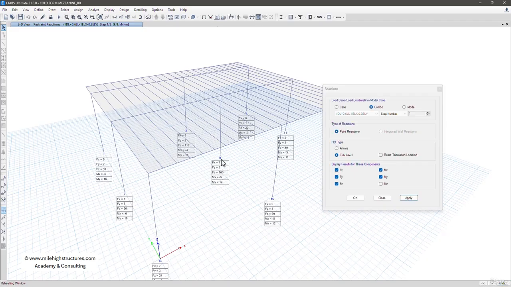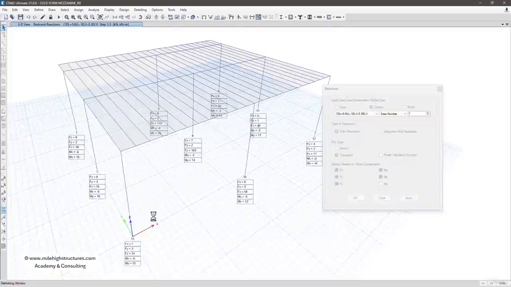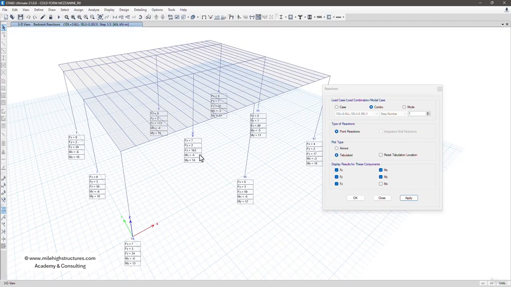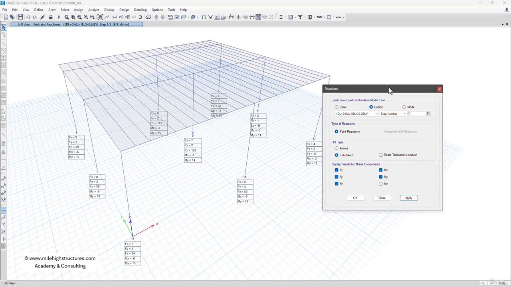So here we can see that approximately 7 kN force is the horizontal. And again 2 kN is the horizontal force along the other axis. And Fz is basically 163. That is the vertical force. And Mx is 5 and My is 14. But if we are talking about the external joints again, the forces are more or less same only. That is, in here it is 4 and 15, and here it is 6 and 16. And it is a little bit on the higher side at the, we can say, edges itself. Here it is 6 and 13, but in here it is 5 and 12 only.